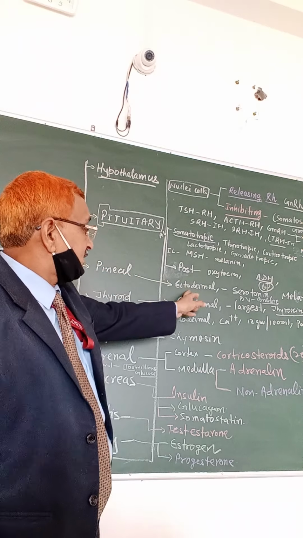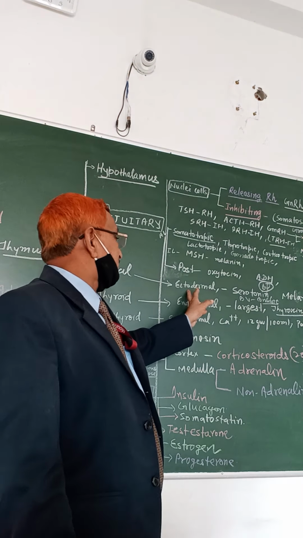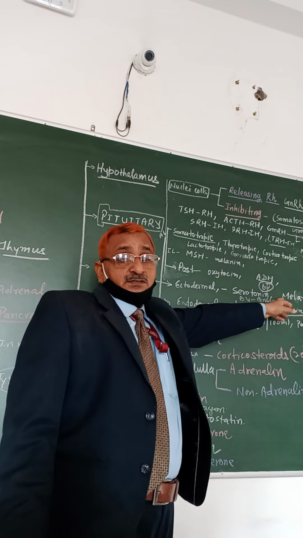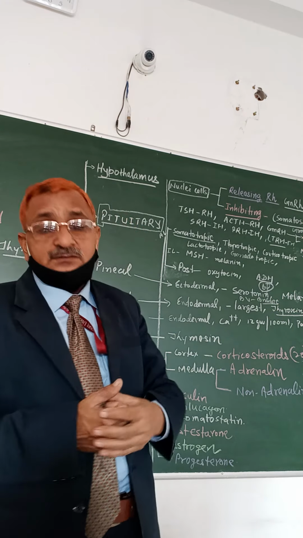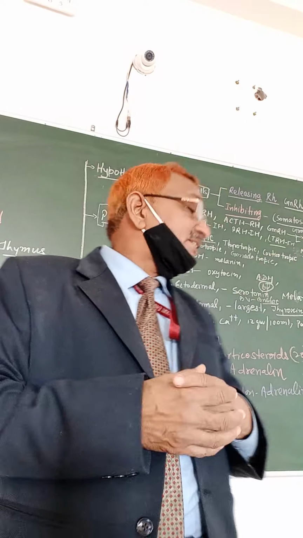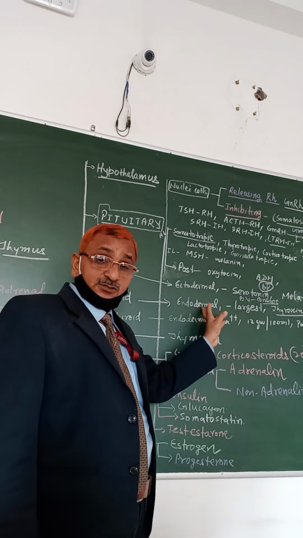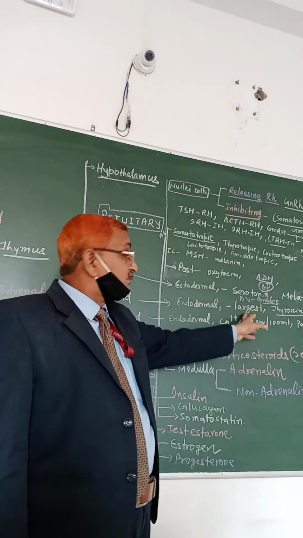The pineal gland is ectodermal in origin and secretes serotonin and melatonin, and melatonin generally controls the pigmentation of our body. Thyroid is endodermal in origin. It is the largest gland in our body.